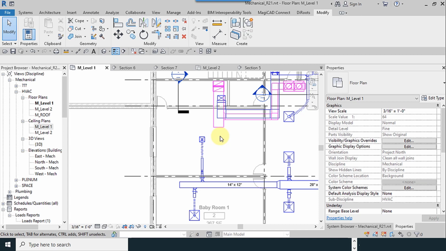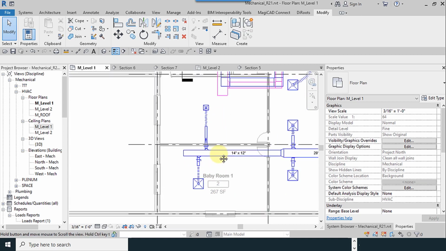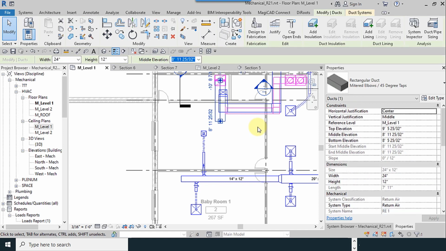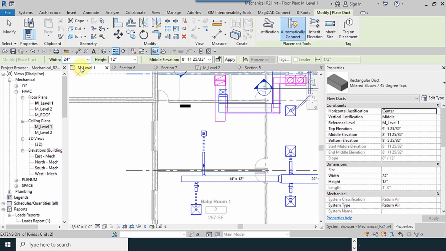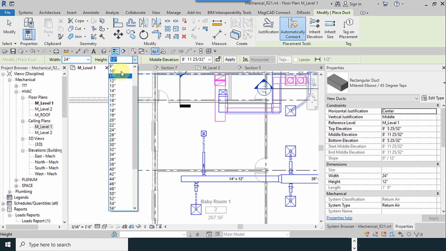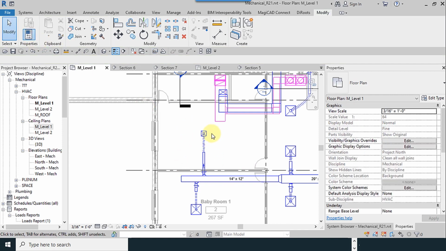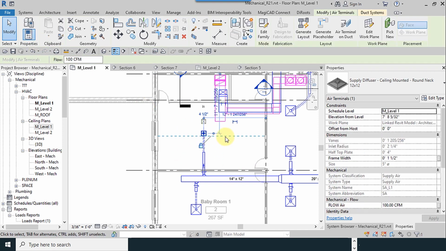And you have to make a return for other spaces. Use create similar and use the height as 10. Let me check.